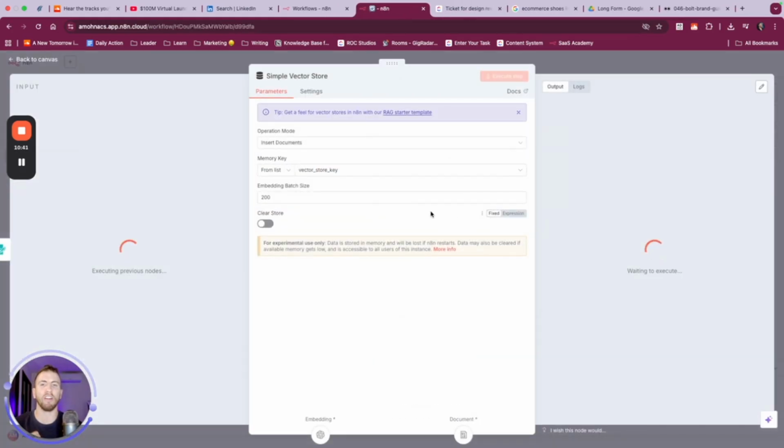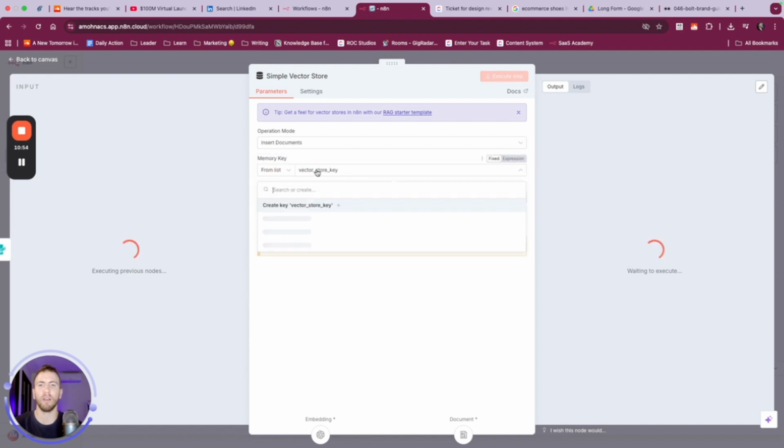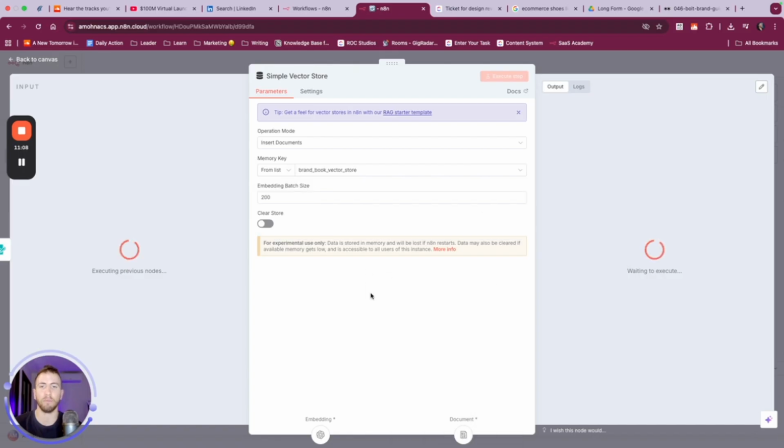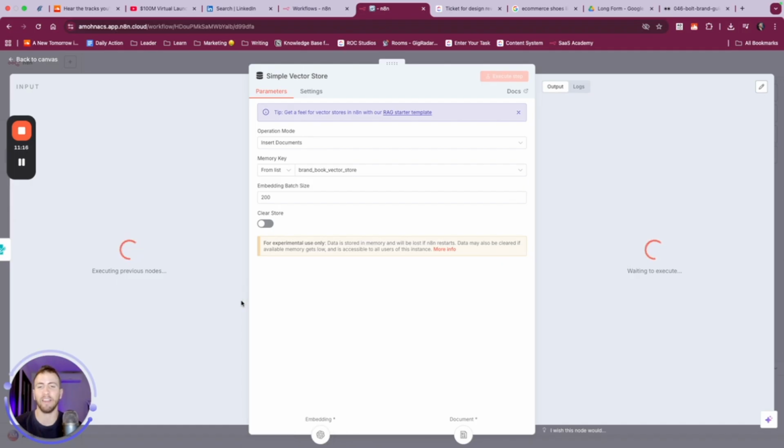And now we want to look at our vector store. We want to insert documents into this new kind of database. We're also going to look at how we can retrieve documents. This memory key here, the vector store key, is just a version control. You can think of it that way. If you want to have different databases like I've done in the past, you can go with the brand book vector store. What this is going to do is reference multiple different instances inside the same workflow.